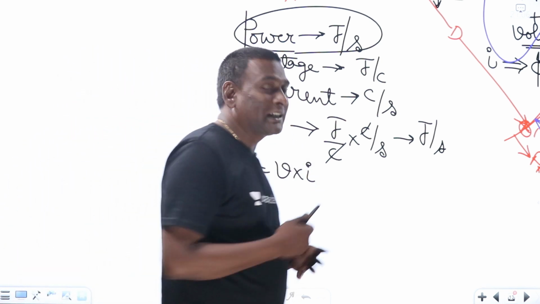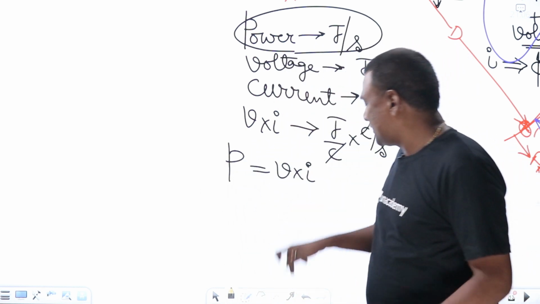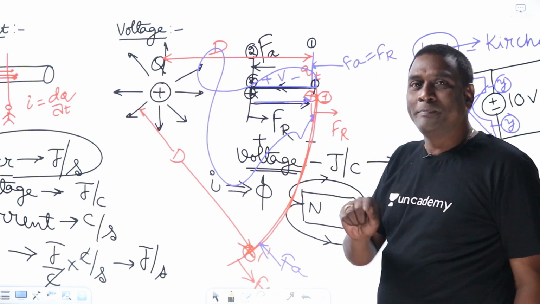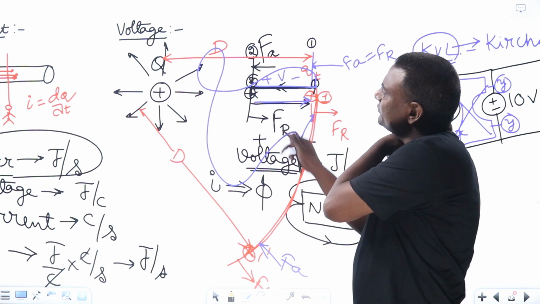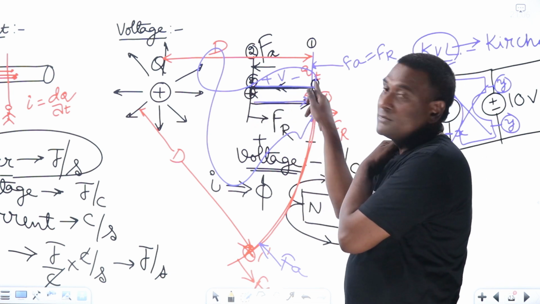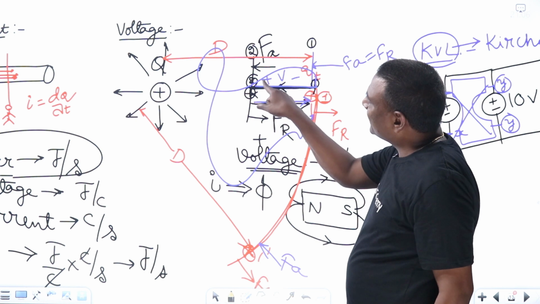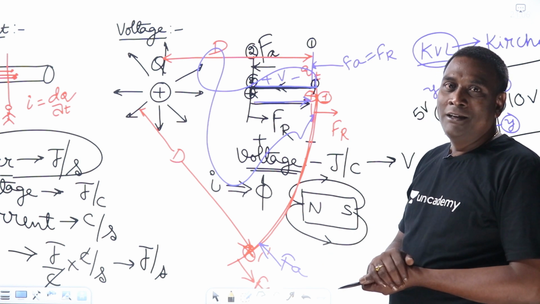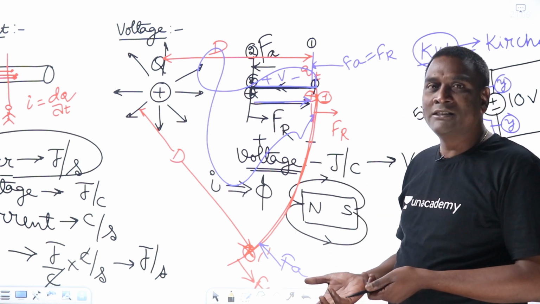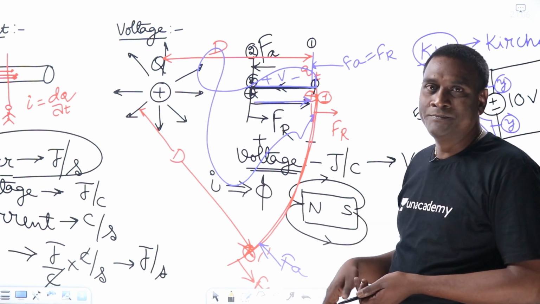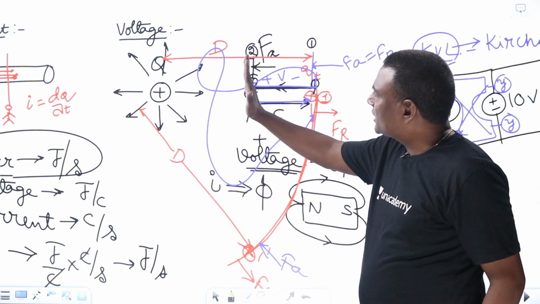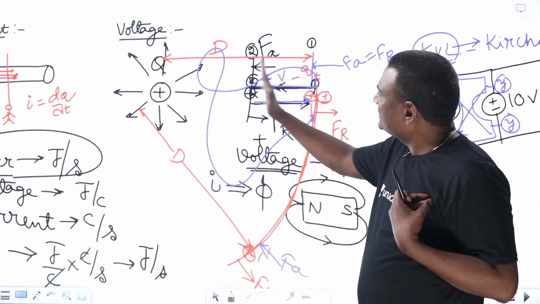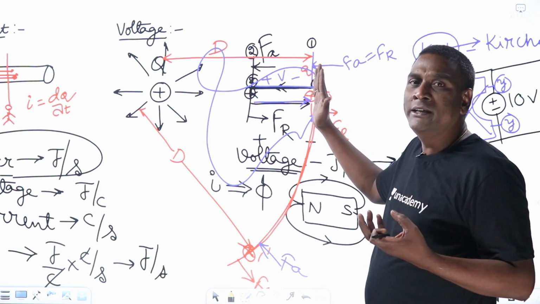Of course, passive sign convention will come, and whatever discussion we had here will seem to contradict passive sign convention. For example, if charge is going from higher potential to lower potential, energy is being delivered. But in passive sign convention, we say that energy is going to be absorbed. So from higher potential to lower potential, if charge is moving from here to here, we say in passive sign convention, which is about to come in the next session, that energy or power has to be absorbed.